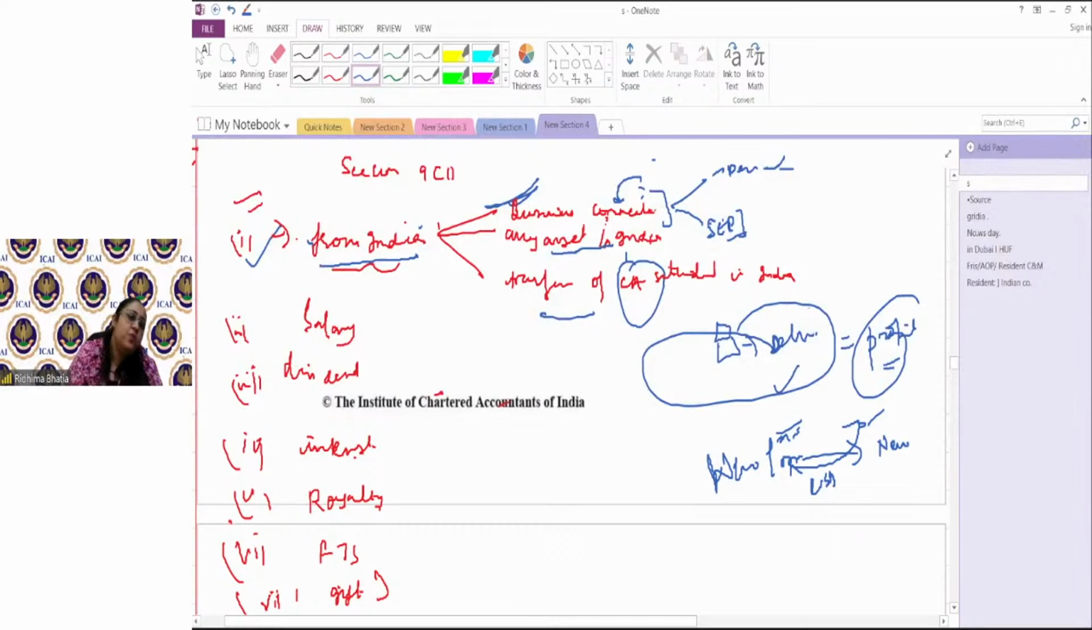So now with this we complete our section 9 subsection 1 ka point 1. Uske baad thode chote chote hai, but the main and the most important was to understand the term business connection, significant economic presence. Any asset in India, transfer from capital asset situated in India is simple one. Got it?